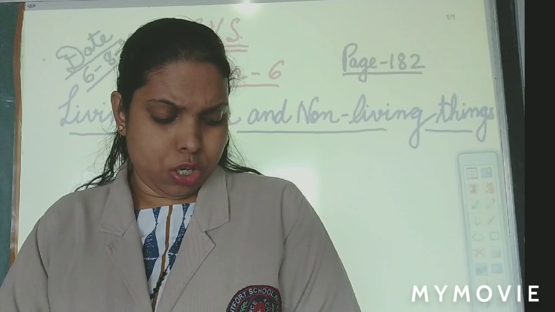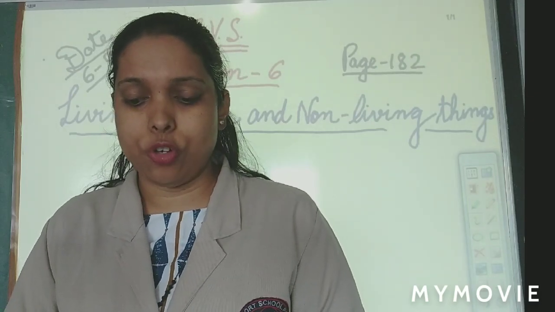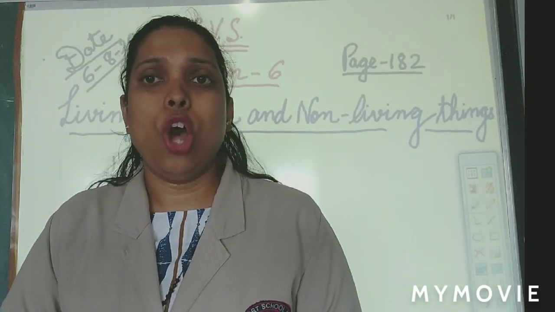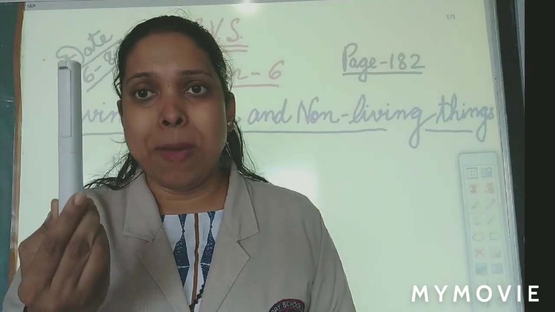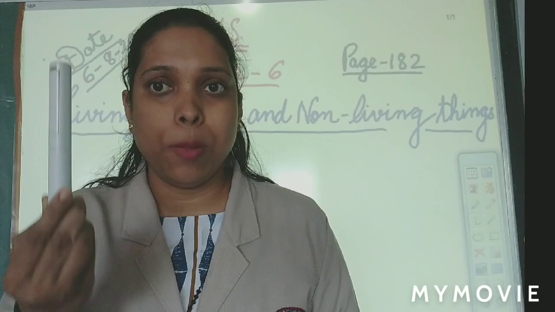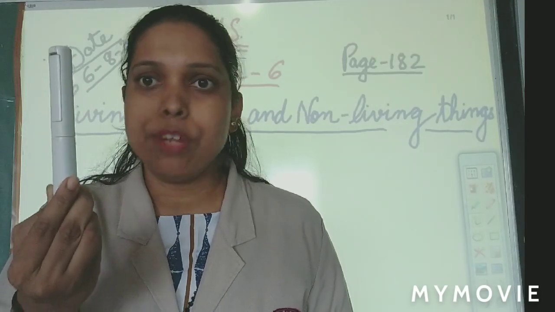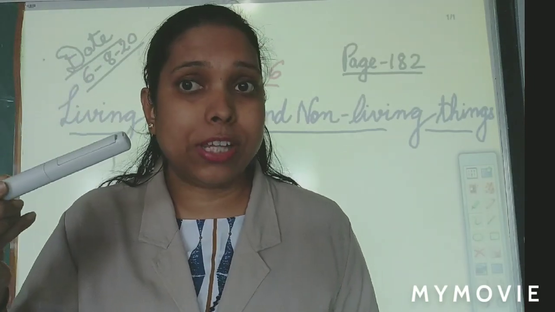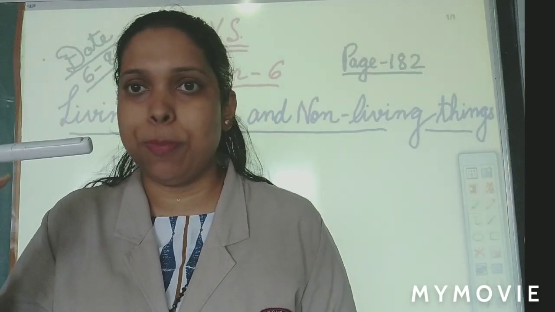So now, in the next line it is written, non-living things do not produce their younger ones. What does that mean? Non-living things. See, I am having a pen in my hand. Can this pen produce a baby? Can this pen produce a baby? इसका baby हो सकता है क्या? No. It is not possible. Why? Because it is a non-living thing. What is it? It is a non-living thing. So it cannot produce a baby.